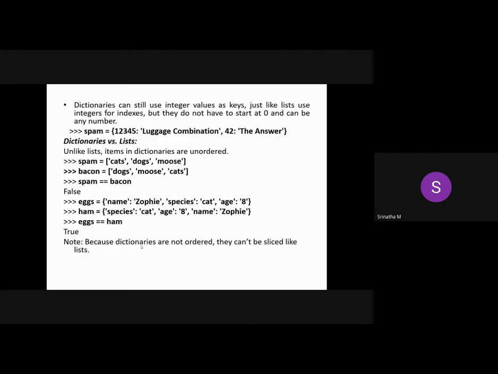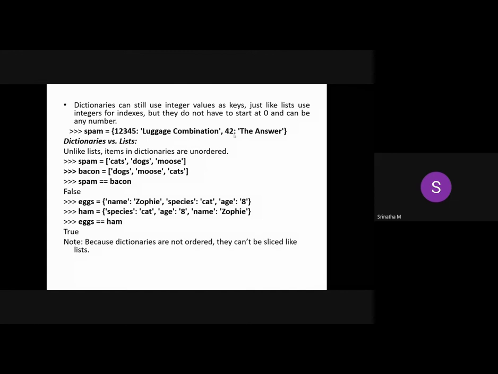Fine. Next, dictionaries can still use integer values as keys, just like lists use integers for indexes. They do not have to start at 0 and can be any number. Let us take this example. Here we have one number, 12345, as a key with the value luggage combination, and 42 with the value the answer. Okay, so this is how exactly you can use integers as the keys.